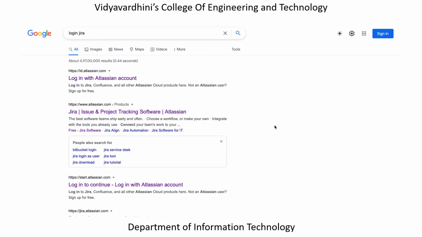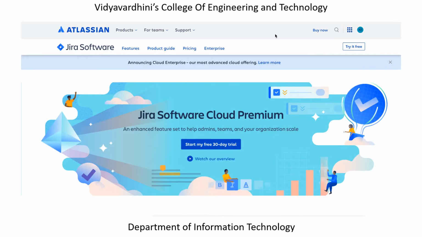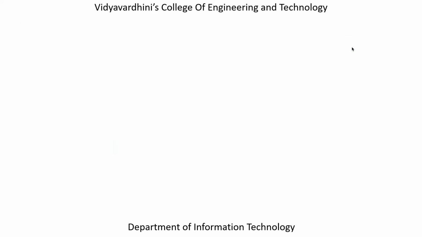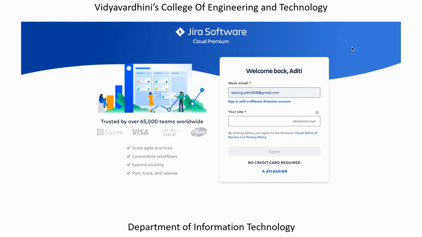Now to set up an account, you can basically type login Jira or similar to this, and if you go on one of the links, you can try the free trial, which will ask you to, since I've already logged in, I already have an account in this. For this demo purpose, you can create the beginner account, where you would need to enter your email ID and your password.